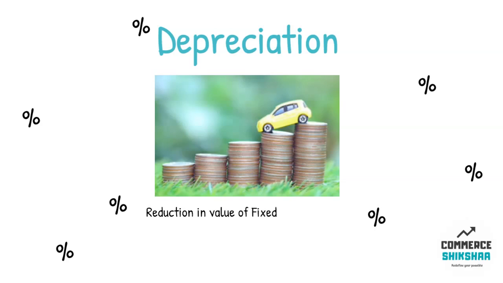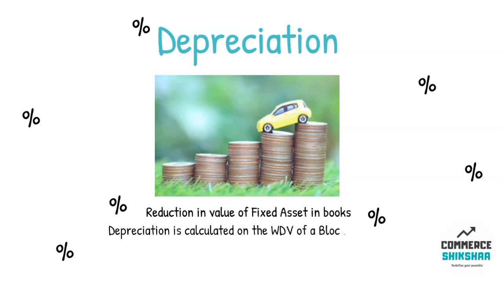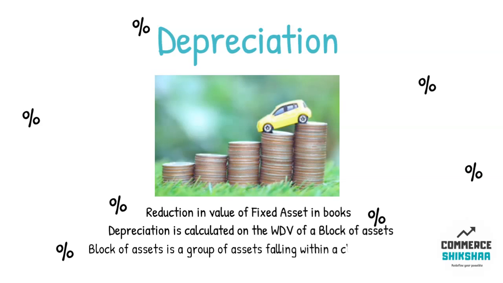Now let's discuss depreciation. Depreciation means reduction in the value of fixed assets in our books. Depreciation is calculated on the written down value of block of assets. Written down value means the value at which assets are shown in the balance sheet. Block of asset means a group of assets which are of the same class.